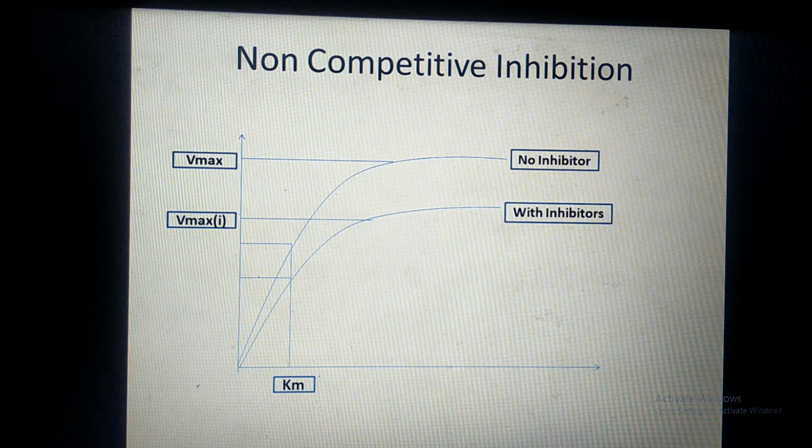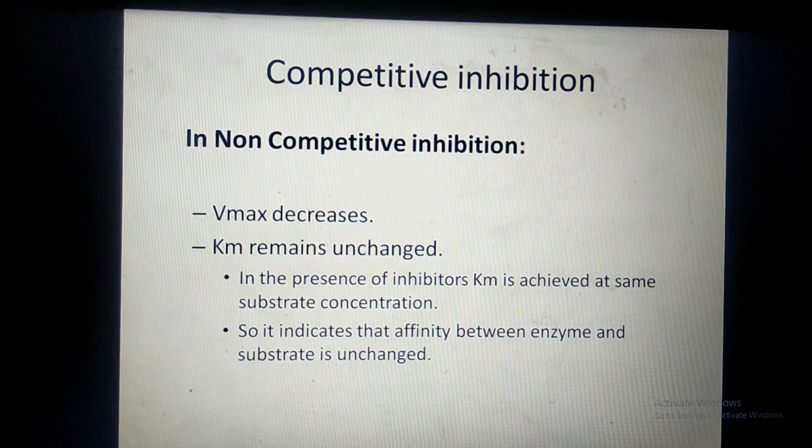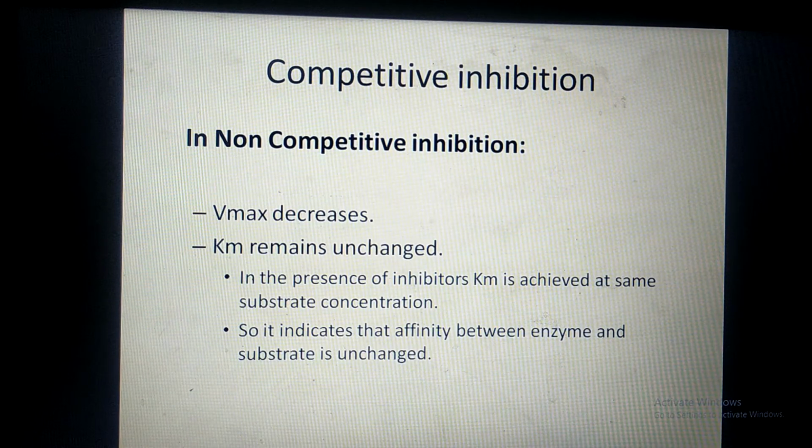Why does affinity remain the same? Affinity remains the same because the active site is free. The inhibitor does not bind at the active site. So substrate can readily bind at the active site. But the inhibitor inhibits the catalysis. Therefore, the velocity of the reaction decreases and Km does not change. So this slide is showing the same. Vmax, the maximum velocity, decreases, Km remains unchanged.